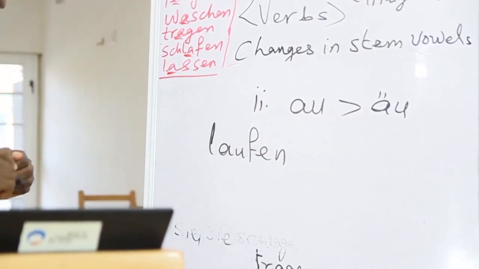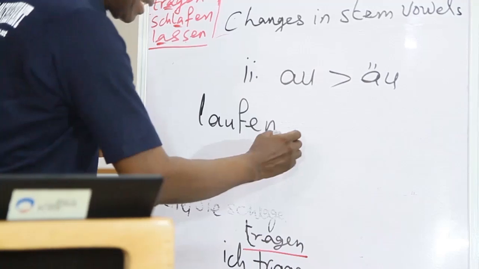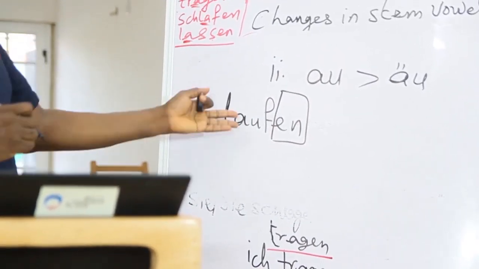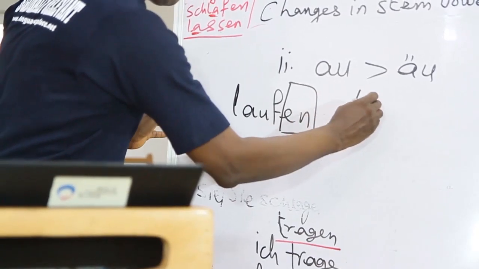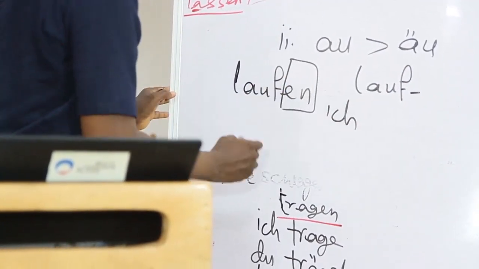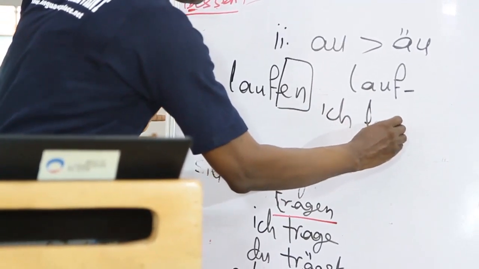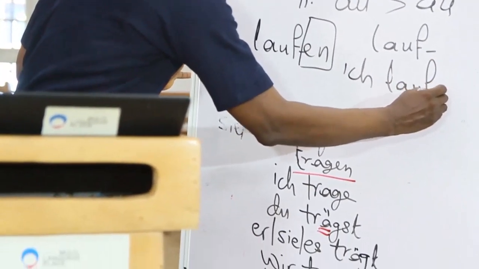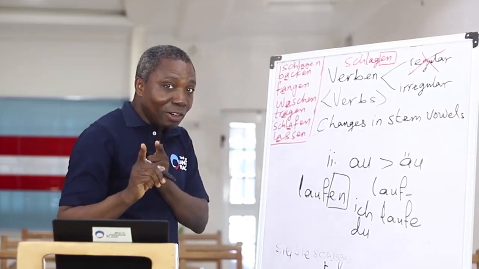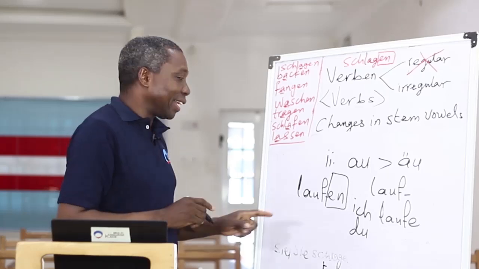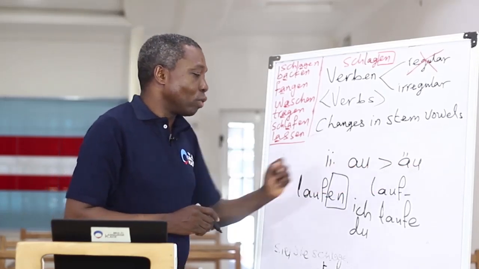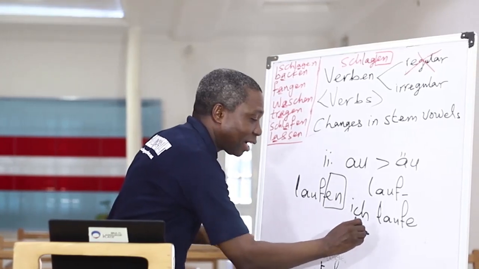And then, how do you conjugate this verb? Let's have the personal pronouns. Remember, we cut off the ending, and then we have this stem, lauf. So we have ich laufe. Remember, for du, second person singular, the au changes to äu. So what are we going to have here?